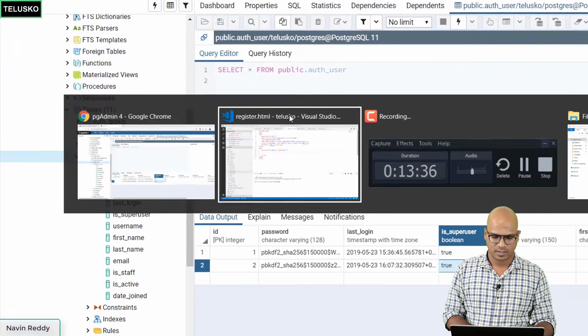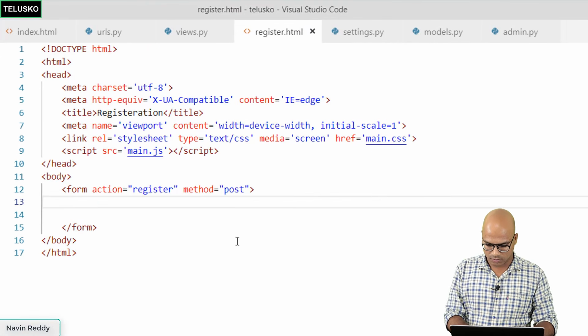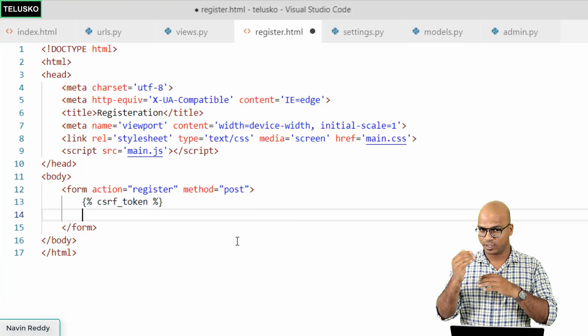Let's do that. Let's go back to our form and let me quickly use it. But since we are getting a form, we have to remember one more thing. We have to use CSRF token, right? We have talked about it before. So once we got the CSRF token, now we have to create those fields.